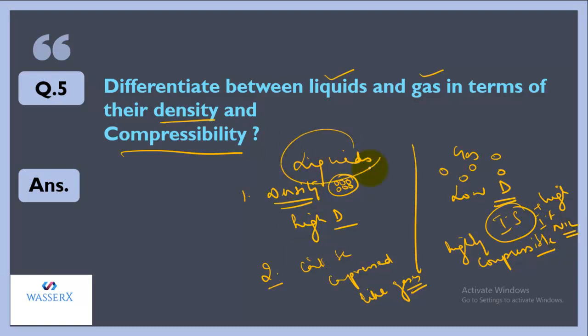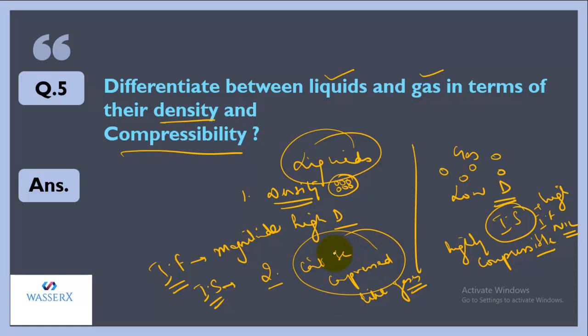But in case of liquids, the intermolecular forces are not nil. They possess some magnitude, that is they are not nil, and the spaces between them are not as much as in gas. So we can say that liquids are difficult to compress, but still they can be compressed a little, but gases are highly compressible.